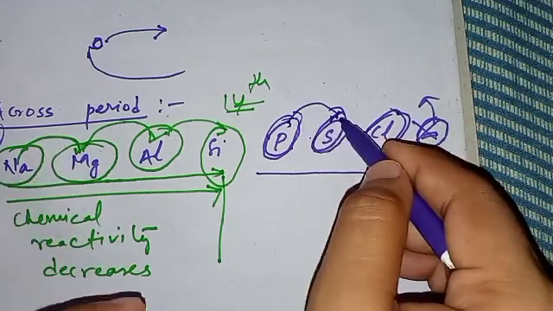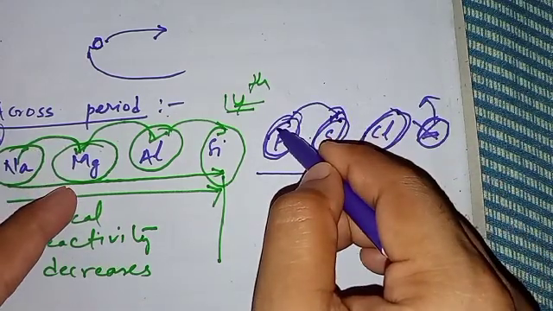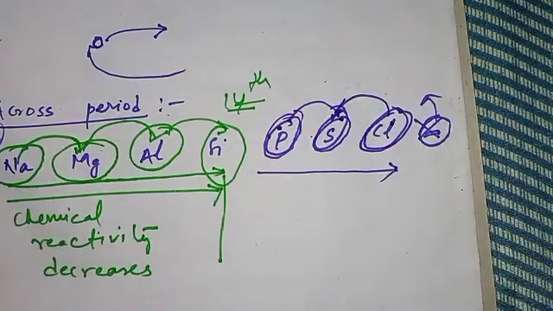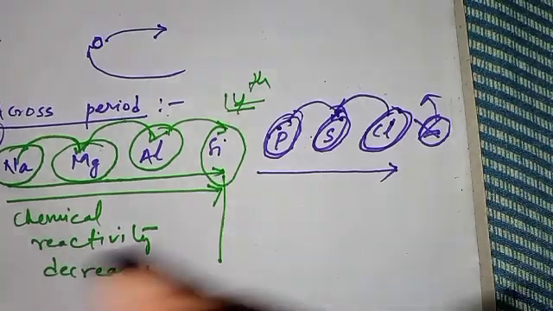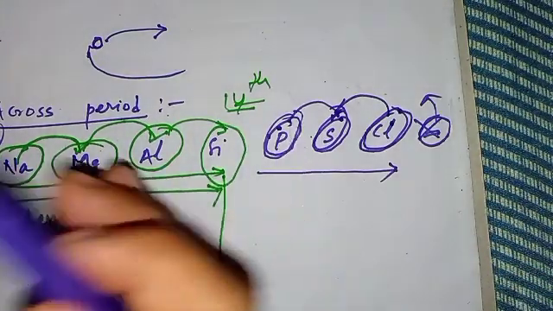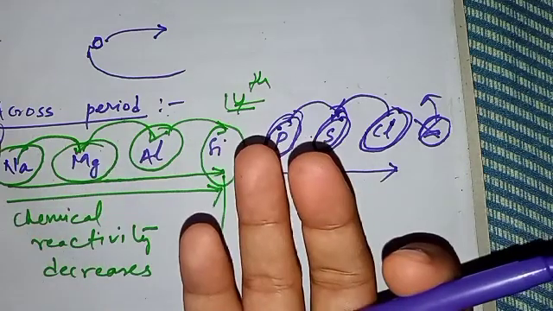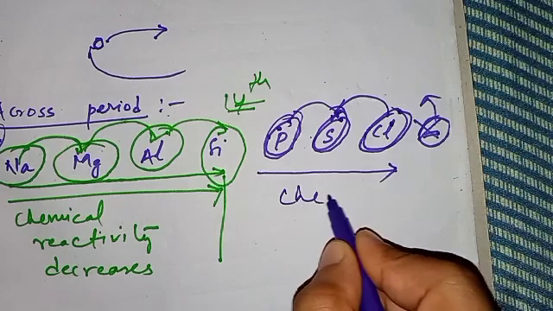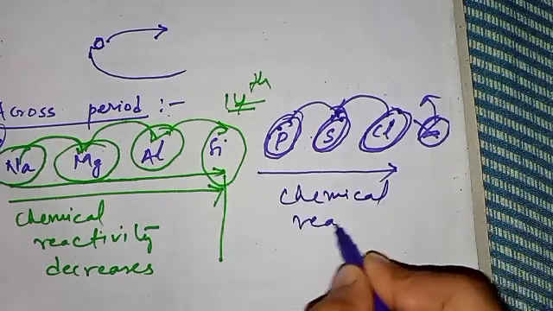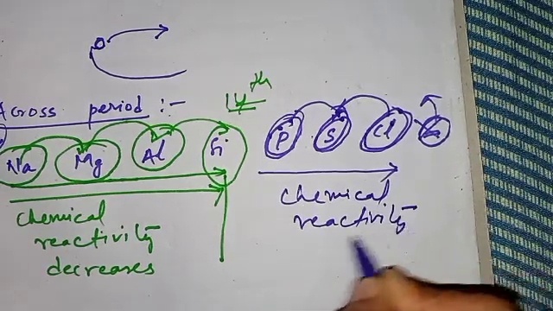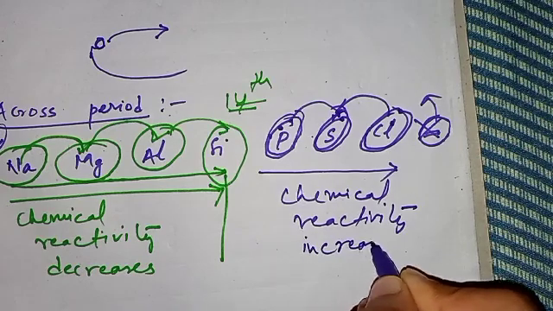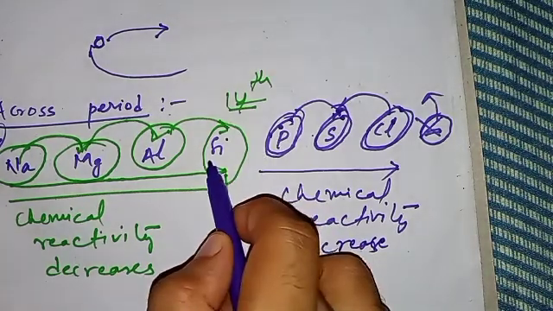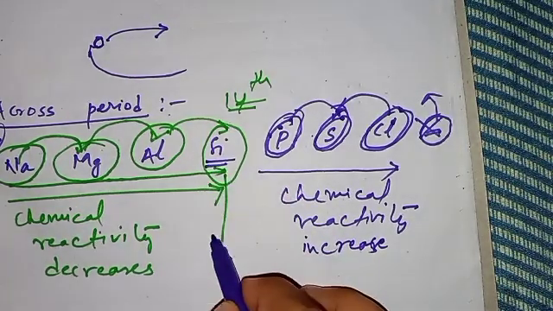Sulfur will gain electrons easier than phosphorus. Chlorine will gain electrons easier than sulfur. So when the tendency of gaining electrons increases, again, chemical reactivity depends upon the tendency to gain electrons, so chemical reactivity will increase. Chemical reactivity suddenly starts to increase after the 14th group. So that means these 14th group elements are the least reactive.